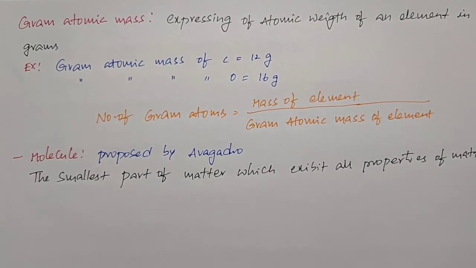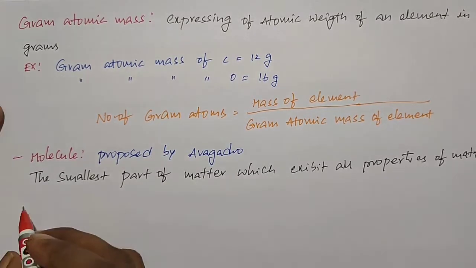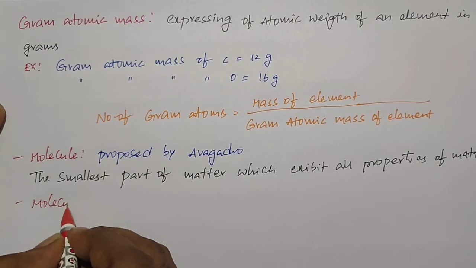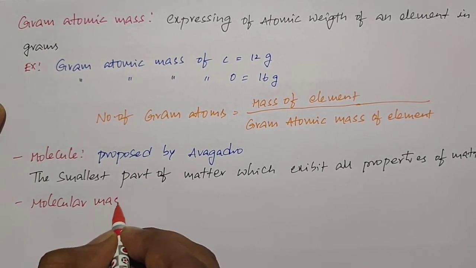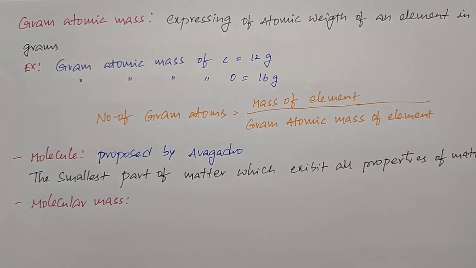Okay, and next one is molecular mass. Next term, molecular mass. Here we have two definitions to find the molecular mass. One is a theoretical definition and another one is a calculated definition. So we will discuss both things. The mass of a molecule which is number of times heavier than 1 by 12th part of C12 isotope is called as a molecular mass. The theoretical definition of molecular mass is quite similar to the definition of atomic mass.